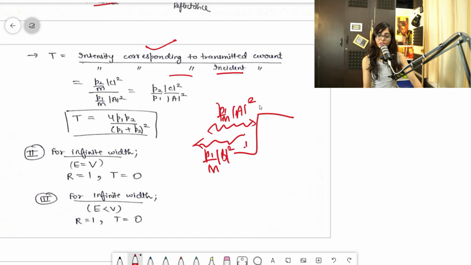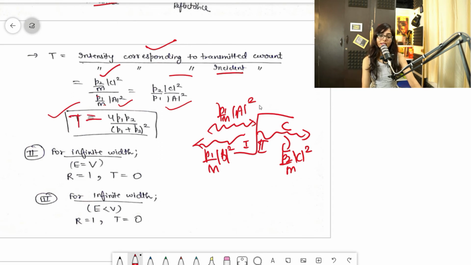This was the first region, and C belongs to the second region, so the intensity corresponding to the transmitted current was P2 by m C square. After putting these in and doing some derivations, we are left with transmittance equal to 4 P1 P2 divided by P1 plus P2, whole square.